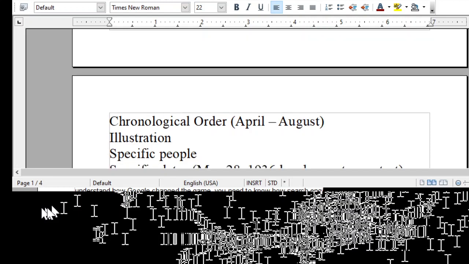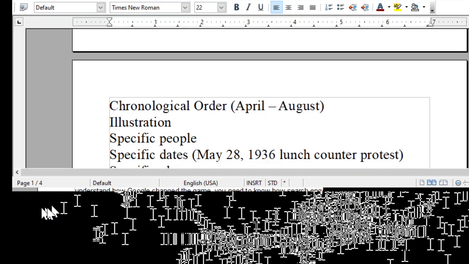All right, another way that the author used to make sure you understood that 1963 was important: the author gave you specific dates. For example, May 28th, 1963 was the date when the college students held a lunch counter protest. So the author gave you specific dates to let you know this year was really important. It was so important that you should remember this specific date.